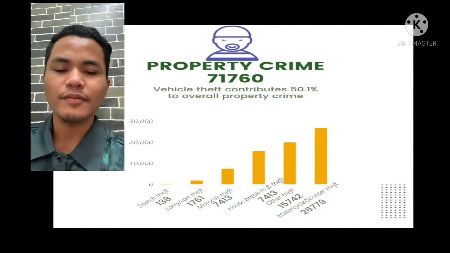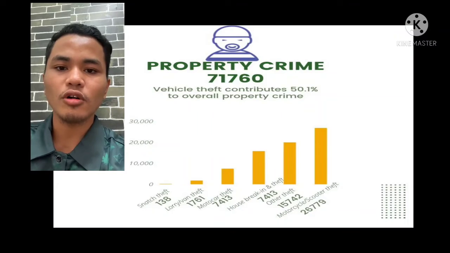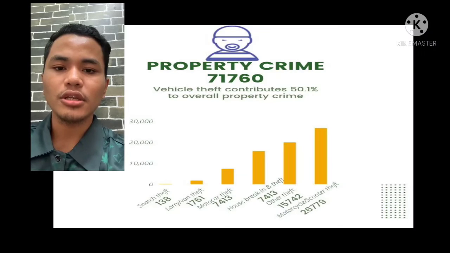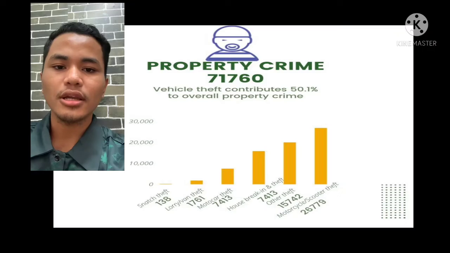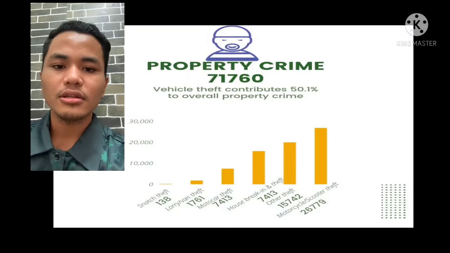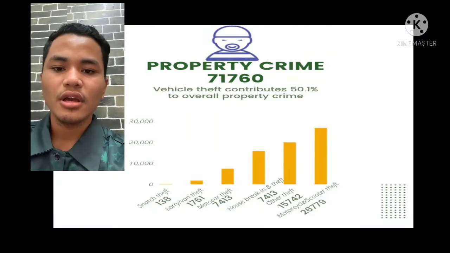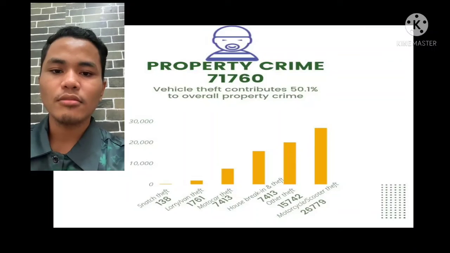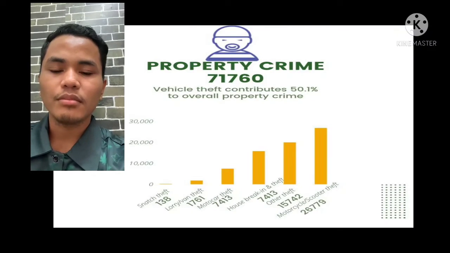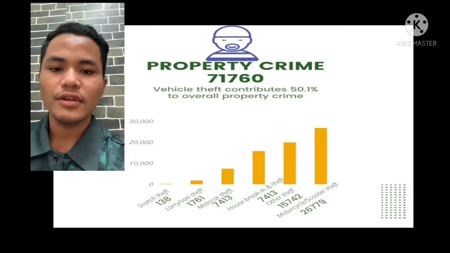First, vehicle theft contributes 51% to overall property crime in Malaysia. Firstly, motorcycle and scooter theft contribute the most compared to other theft. The reason is motorcycle and scooter thieves have 26,779 crimes, while other thieves only have 19,927 crimes.